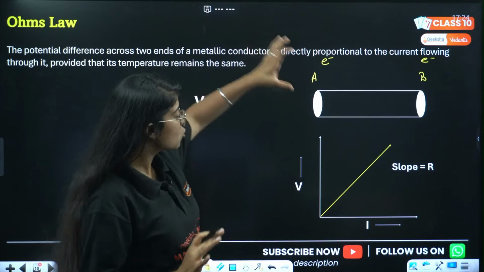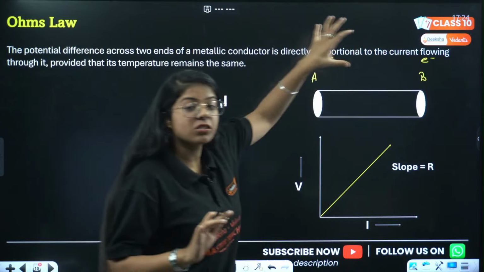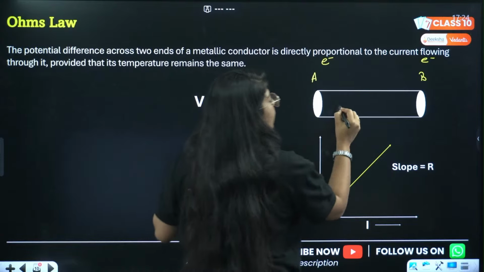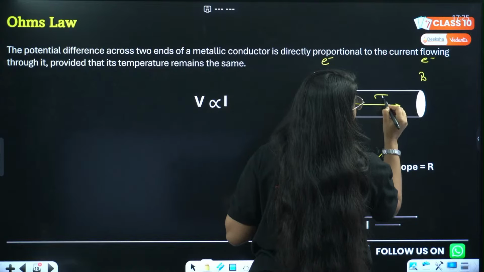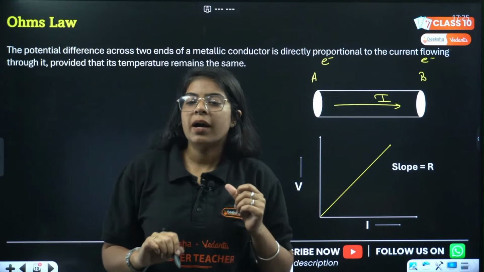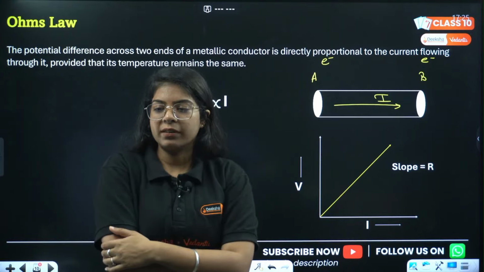Done? So potential difference across these two ends is directly proportional to the current flowing through this conductor.